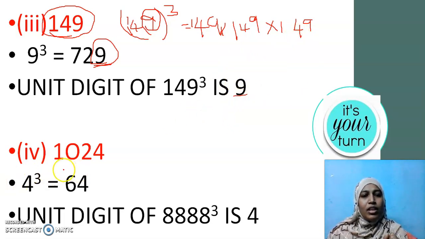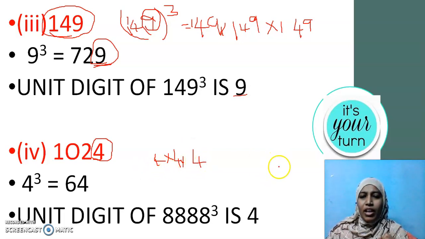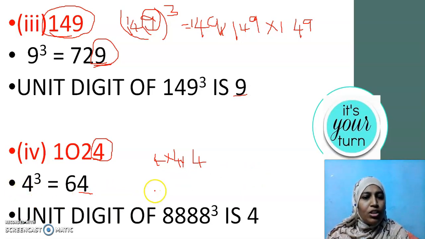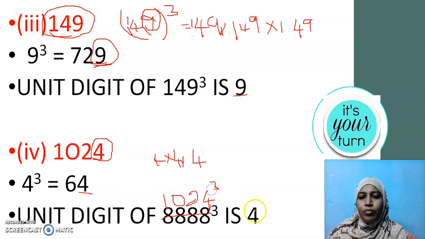Now, in the next question, there is 1024. What is the unit digit here? 4. I multiply 4 three times. 4 into 4 into 4. 4 fours are 16, 16 fours are 64. Instead of multiplying again and again, that's why I asked you to keep those cube numbers in your mind or in your heart. You will get 64. 4 is the unit digit of 4 cube. So the unit digit of 1024 cube is also 4. Is it clear?